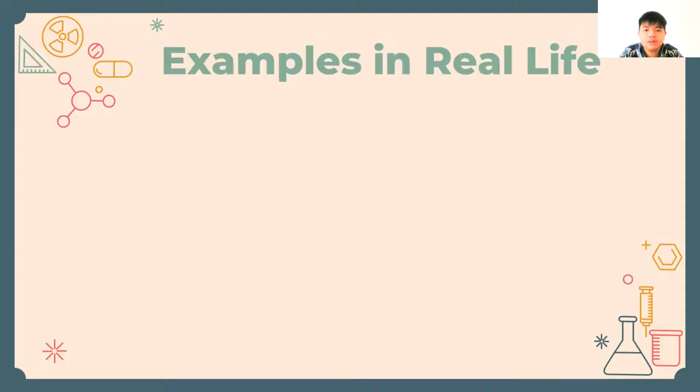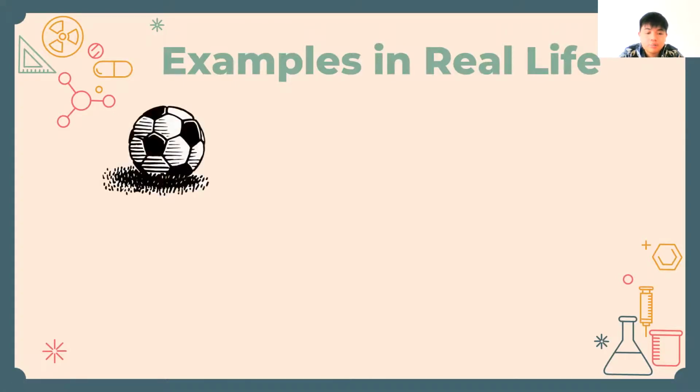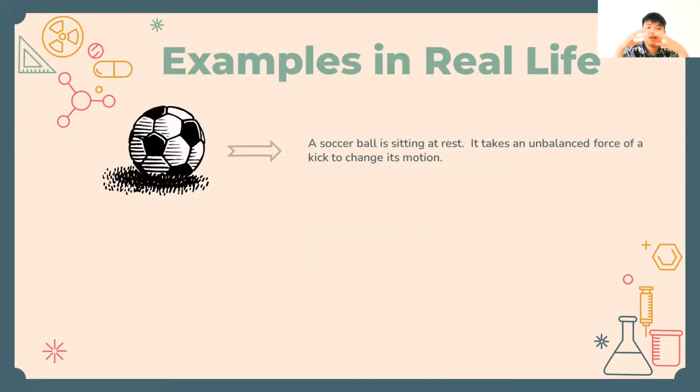So what are the examples in real-life situations? Imagine you have a ball. A soccer ball is sitting at rest. If you don't do anything to the ball, if you don't give any motion to the ball, it will just remain at rest. It will just sit over there and not do anything. But if you give it a kick, or give it motion, it will move from one place to another.